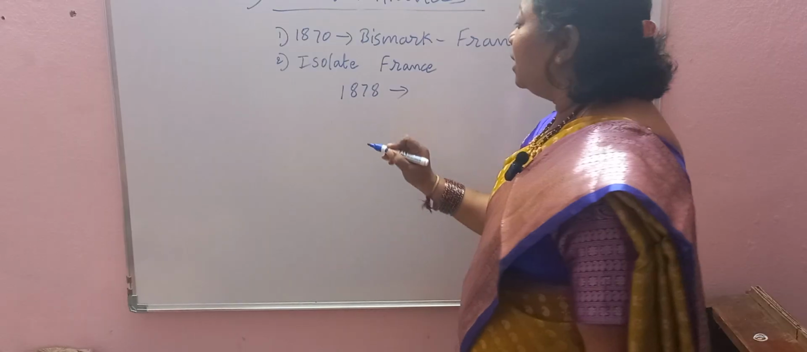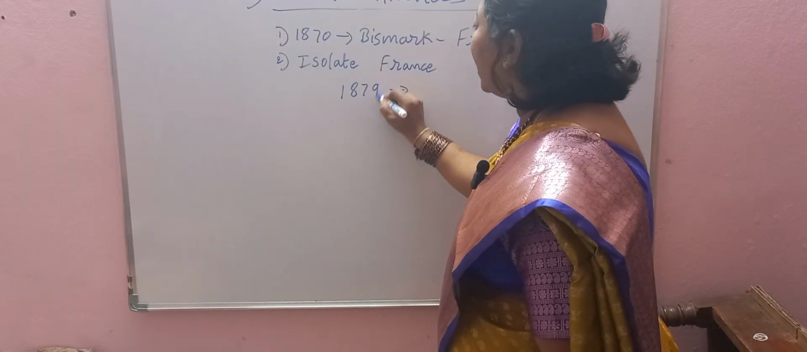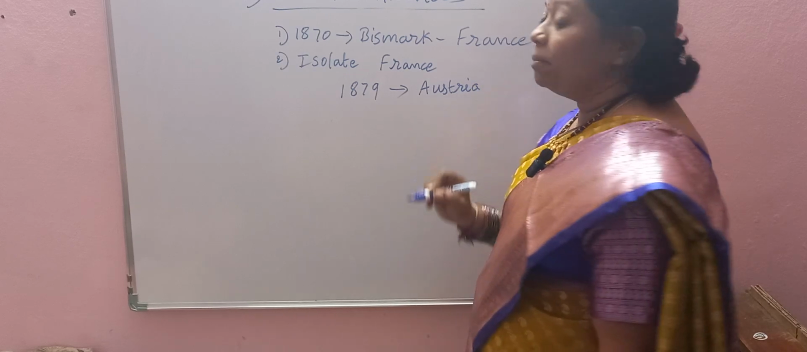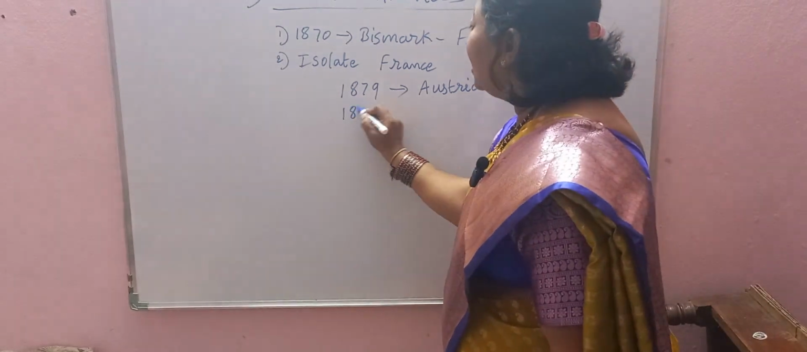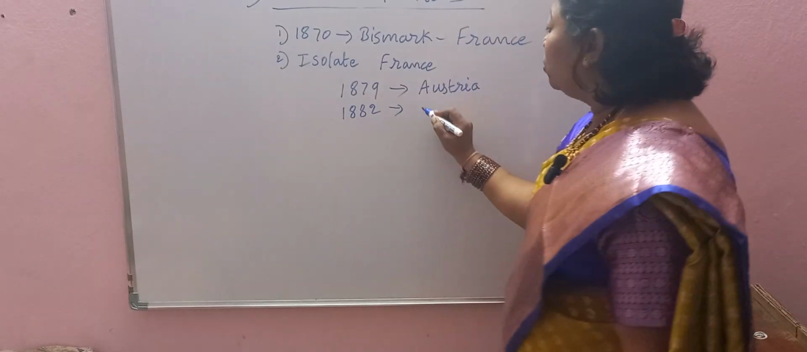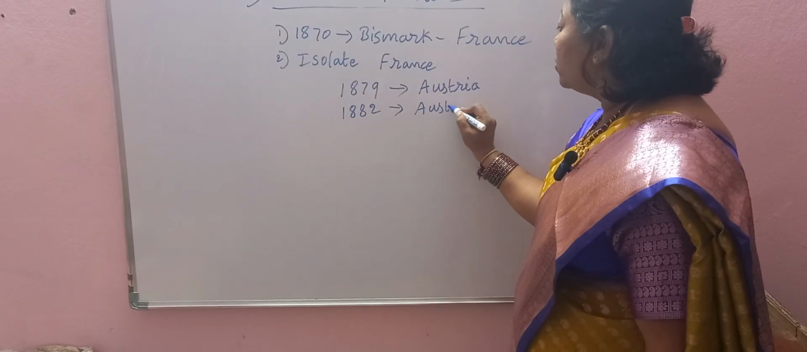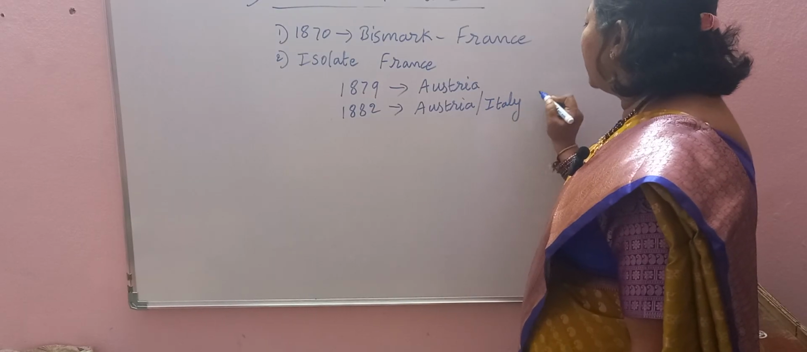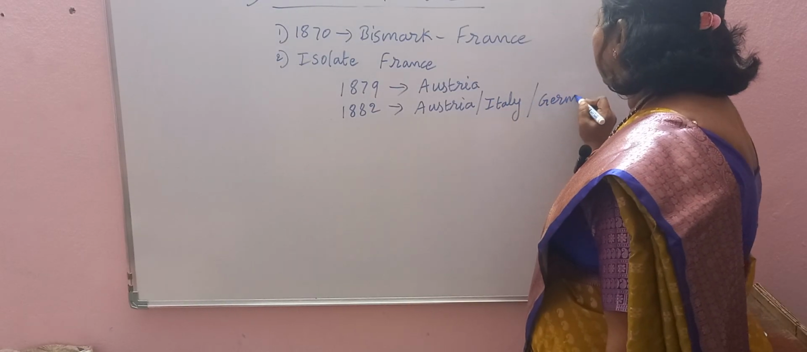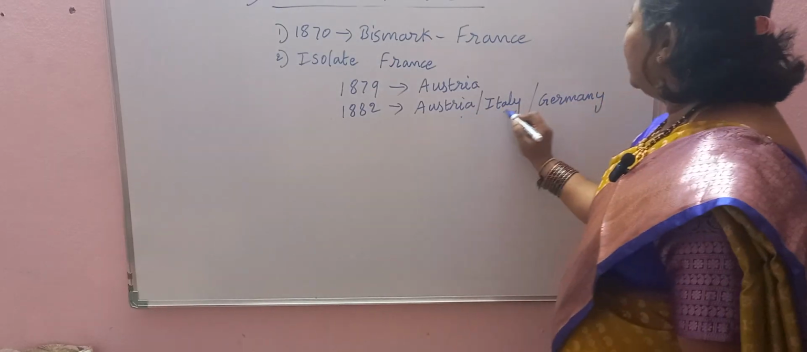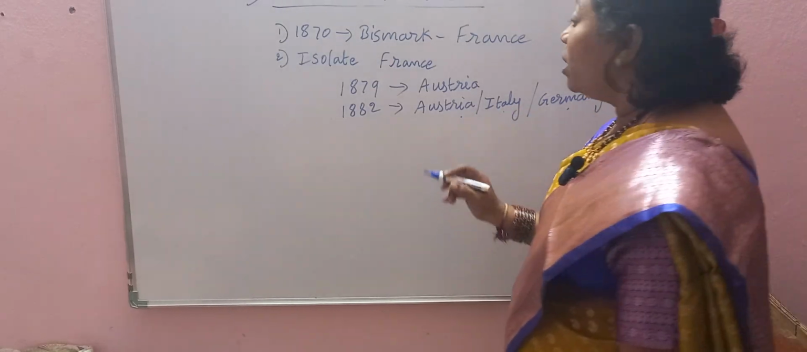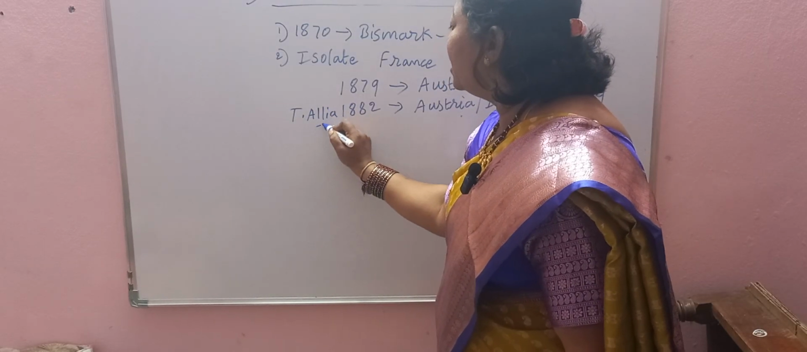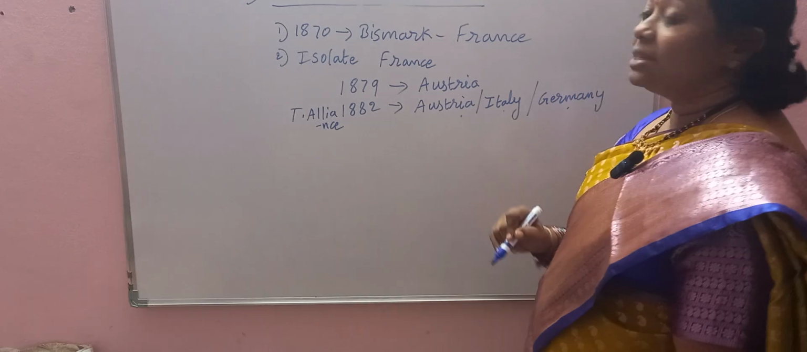In 1879 with Austria, he made a treaty. After that, in 1882, a treaty with Austria and Italy. Austria, Italy and Germany, this was called the Triple Alliance in 1882. So this is the second point.